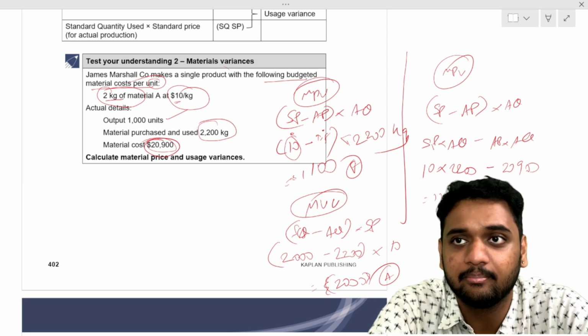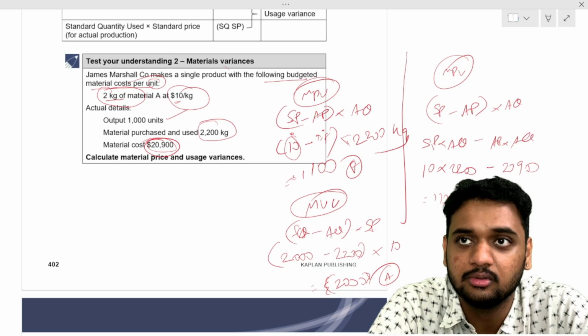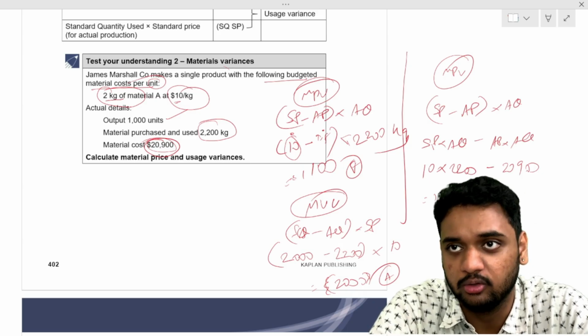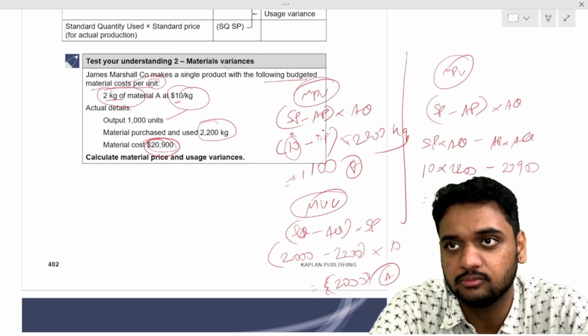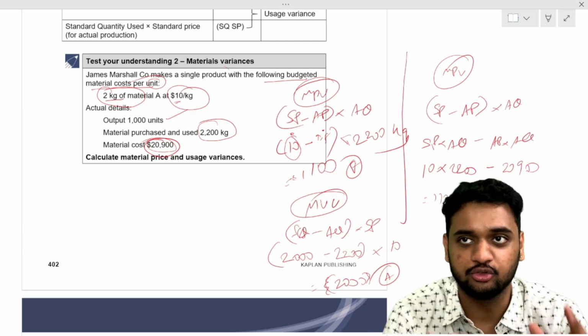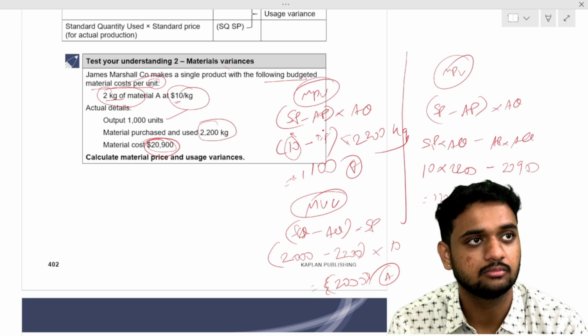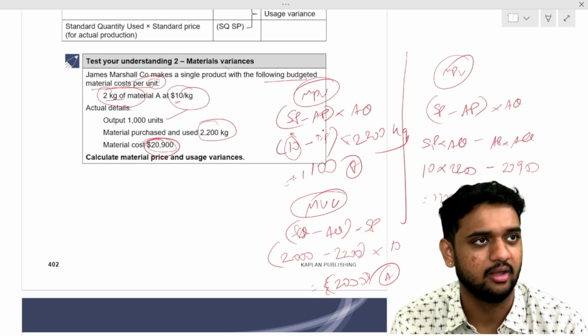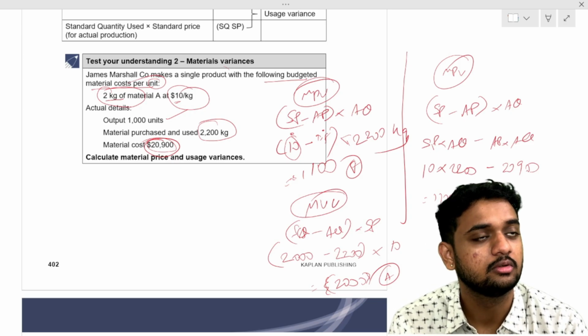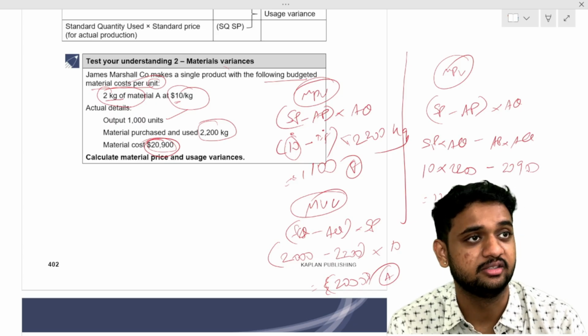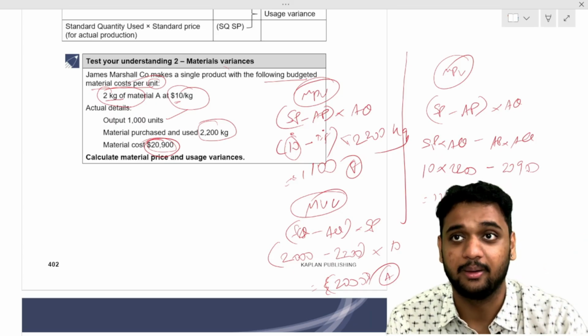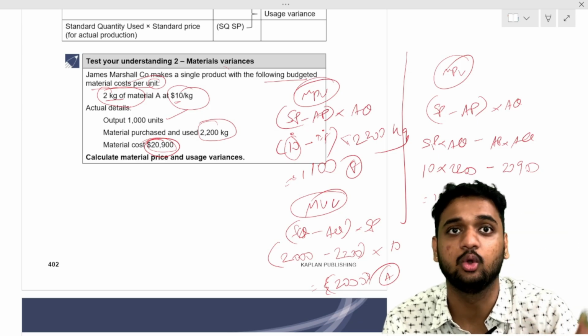So standard quantity is equal to standard quantity for actual output. How much we are supposed to use for actual output we produce. Standard quantity is always in kg, total kgs. Price we will take per kg, but standard quantity we will take as total kgs.